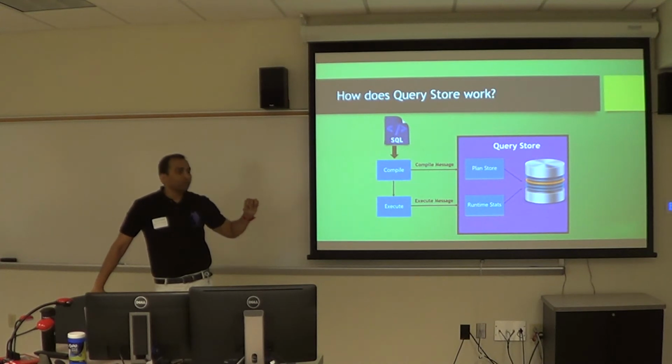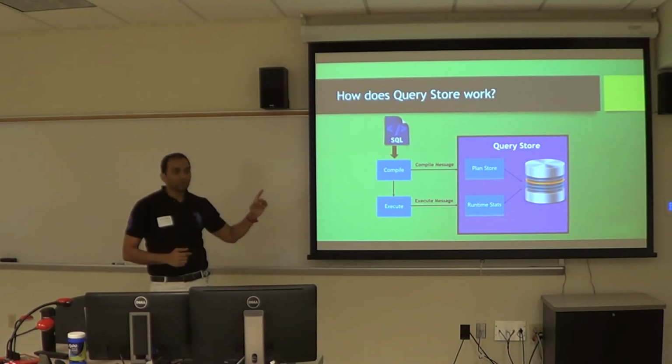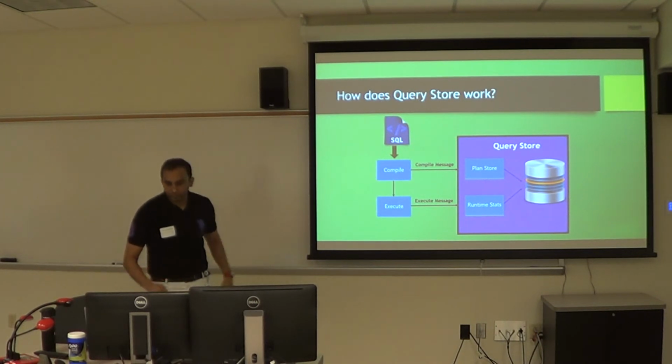So Microsoft by default has put that interval as 15 minutes for the plan store, 5 minutes for the runtime statistics. If you want to decrease that time, you can do that. You can configure it in any way. But what they have said is, if you decrease the timing, you might see a bit of a performance hit, because we are storing every 5 minutes onto your disk. So the optimal configurations are 15 minutes and 5 minutes for this.